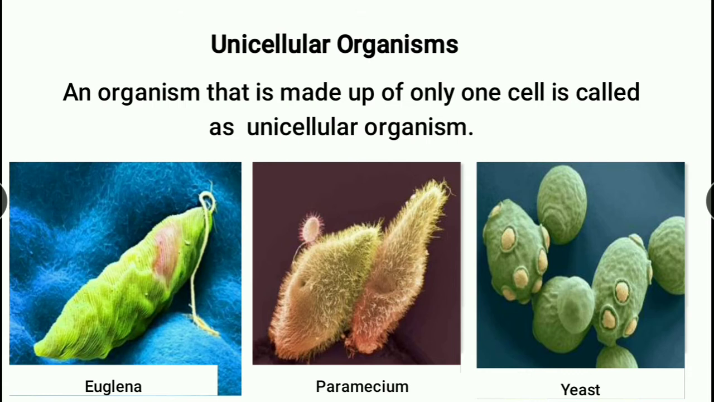Now we will learn about unicellular organisms. I hope you know what a unicellular organism is and what a multicellular organism is. Uni means single, one-celled. An organism that is made up of only one cell is called a unicellular organism. See, these are all one cell. This organism is very difficult to see even under the common microscope. Understood?